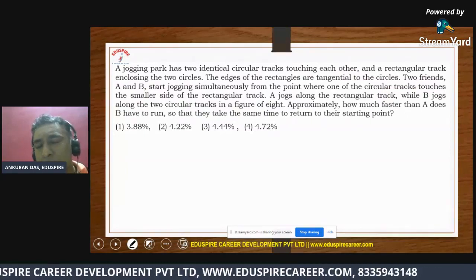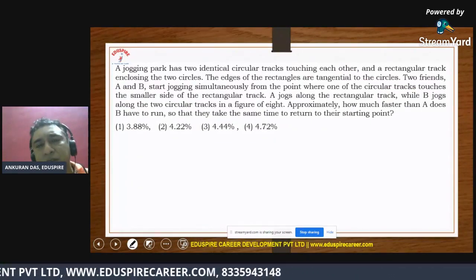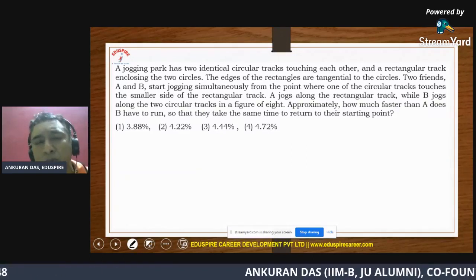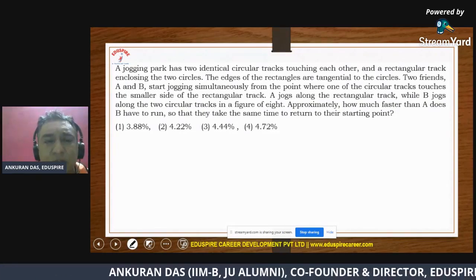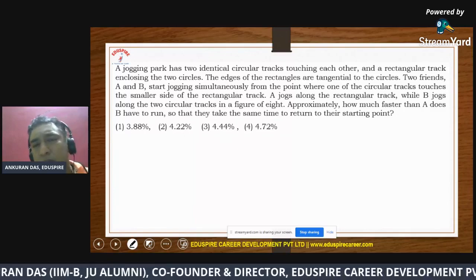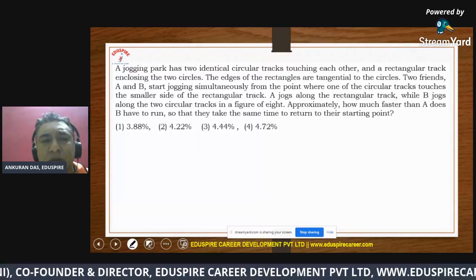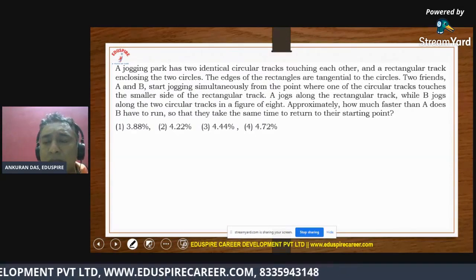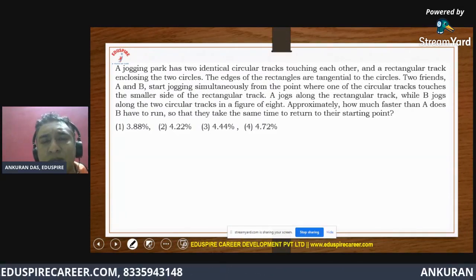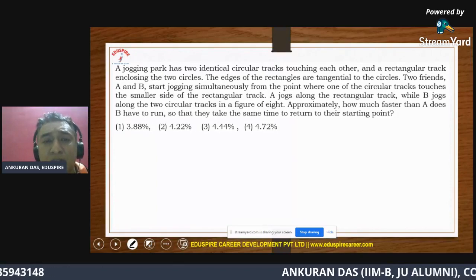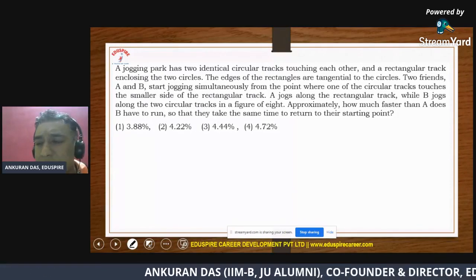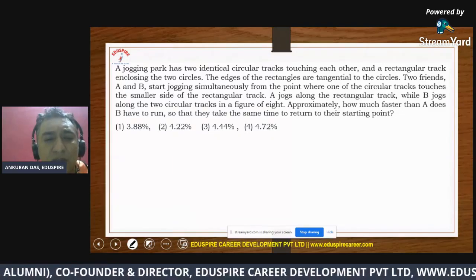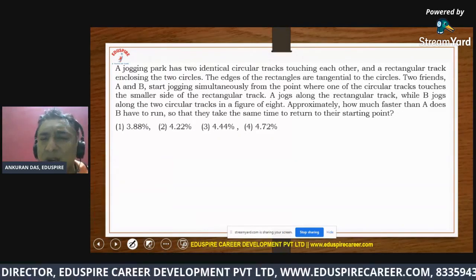Another interesting question. So in every question, you must have observed there are mixes of concepts. While we are talking about questions specifically from time and distance, in most of the questions there are mixes of concepts. For example, in this question also, while we solve, we will realize that there are mixed concepts of time and distance as well as geometry. But you don't have to have a very in-depth knowledge of geometry. Very, very basic and fundamental idea will do.